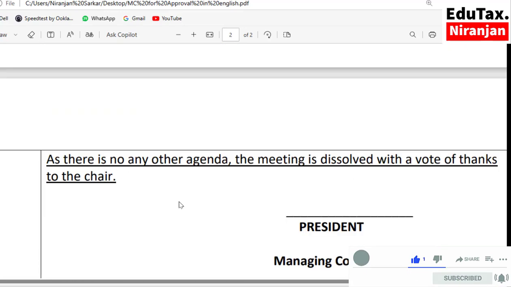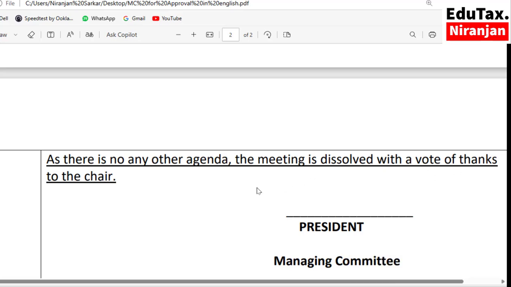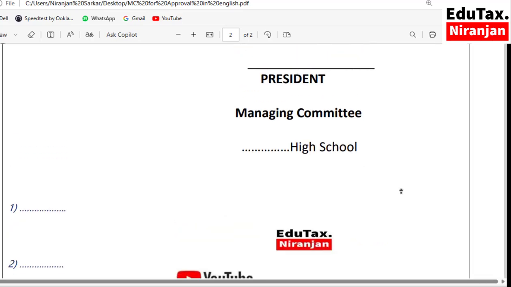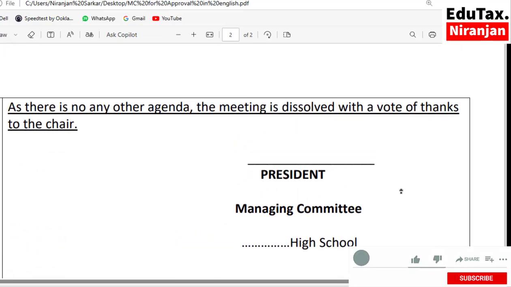As there is no any other agenda, the meeting is dissolved with vote of thanks to the chair. Here chair means the president. Write here name of high school and the president will sign here. This is the sample of MC resolution for approval.